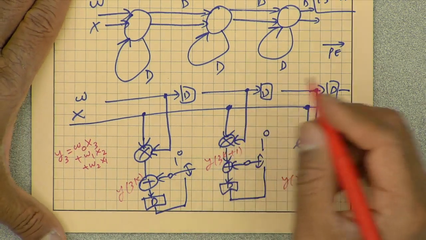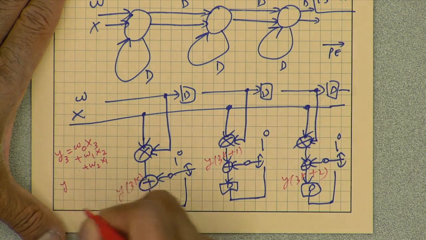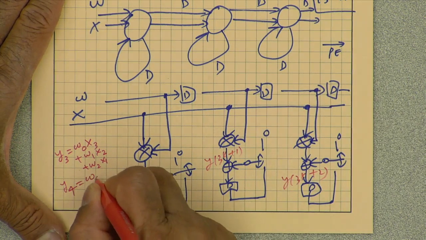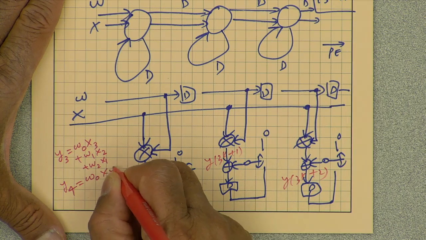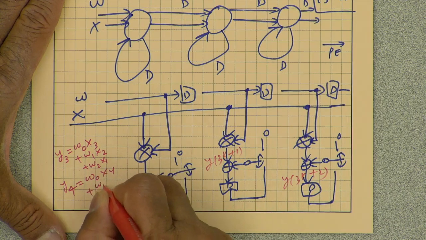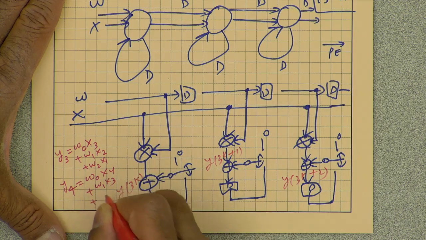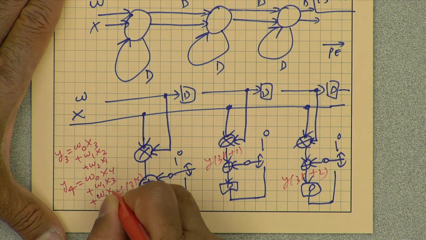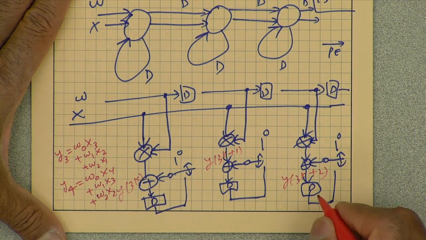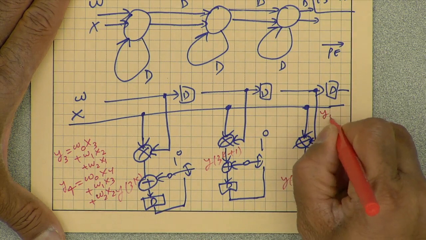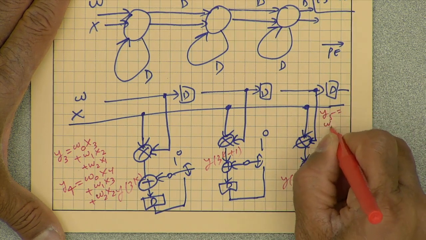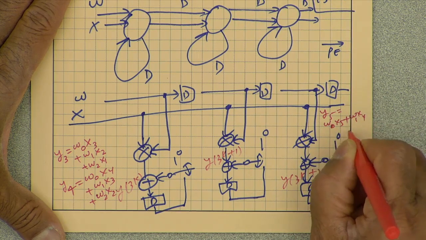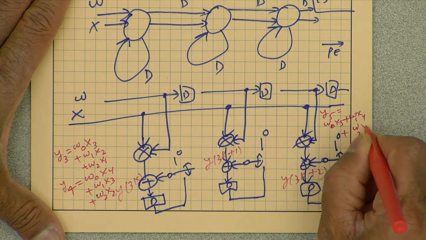At the same time, this would be computing y4, which would be w0 x4 plus w1 x3 plus w2 x2, and y5 would be w0 x5 plus w1 x4 plus w2 x3.